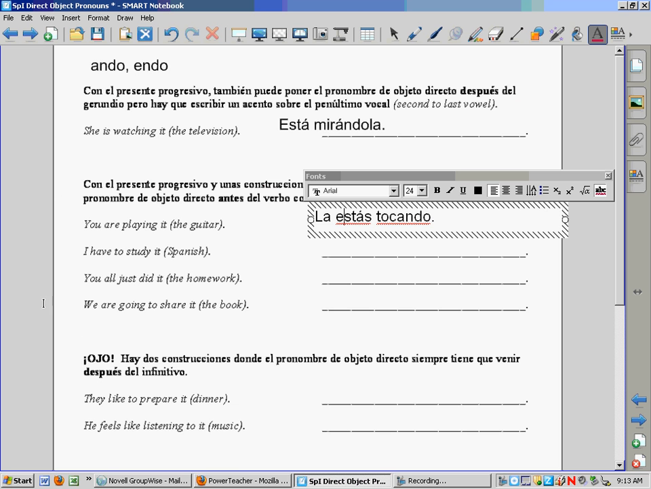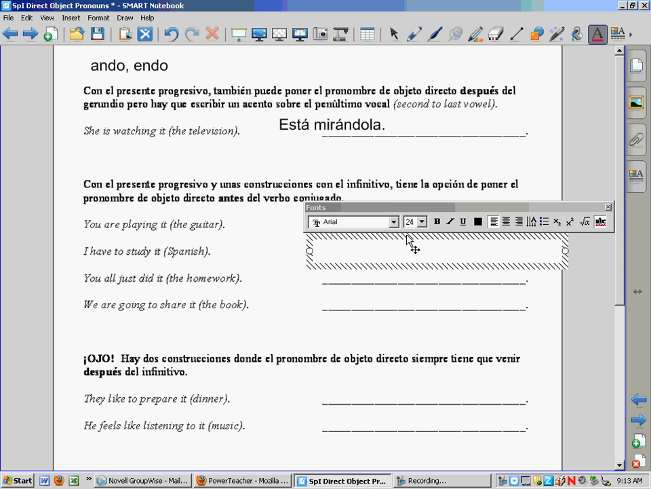So that's why it doesn't matter. I just want to show you that there are multiple possibilities here. Use whichever one is easier for you. A couple other examples where we can also put it before if we want. I have to study it, referring to Spanish.